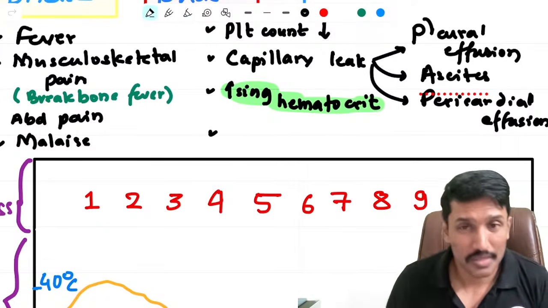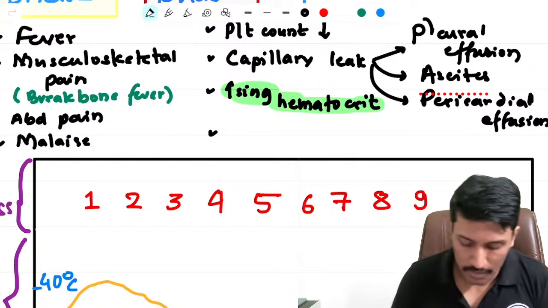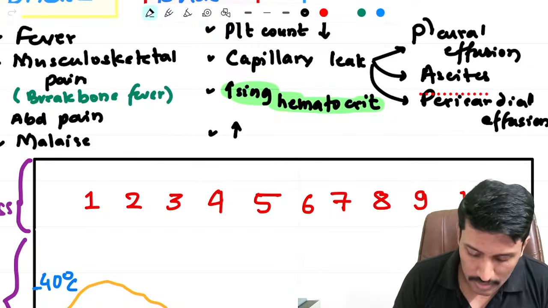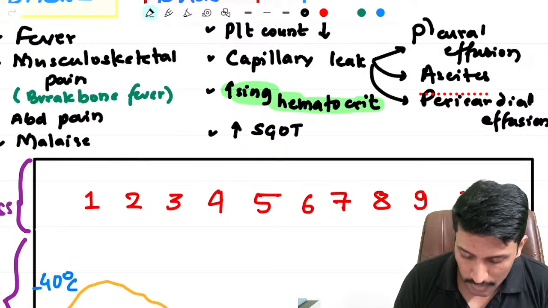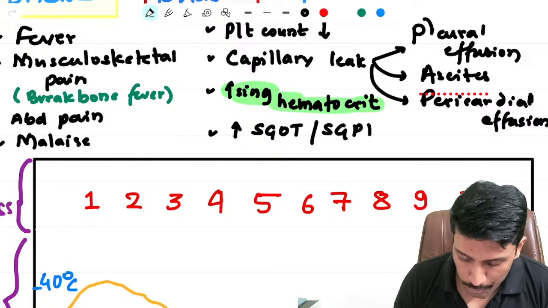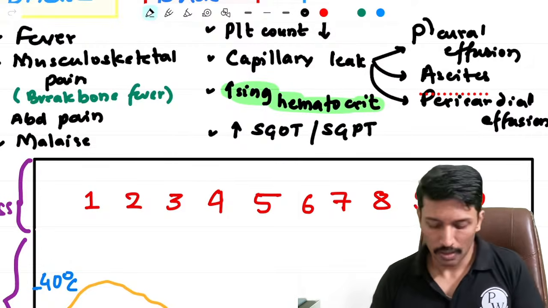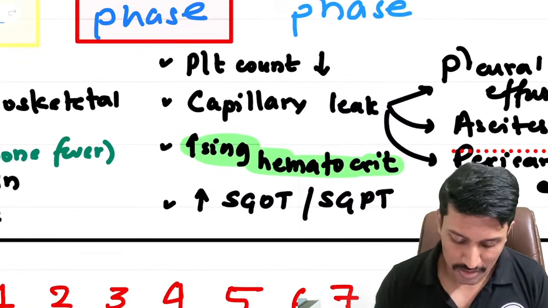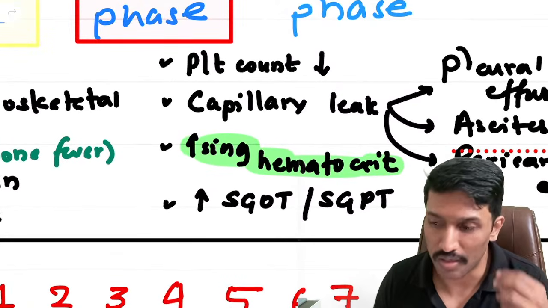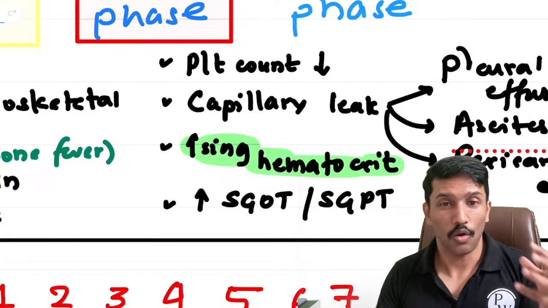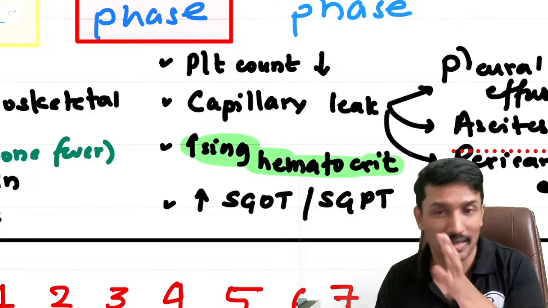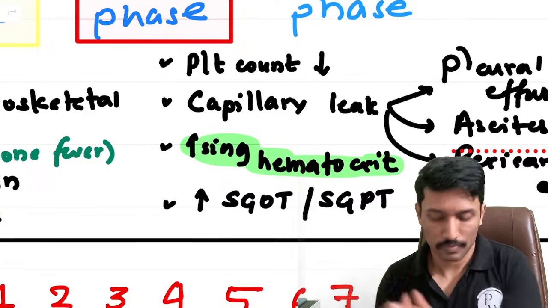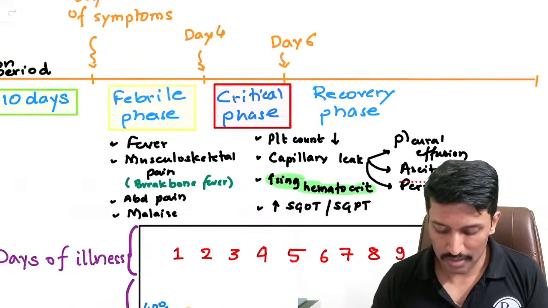Okay, so during this critical phase, you also start noticing that the liver may become a little dysfunctional, so you may have an increase in liver enzymes, that is SGOT and SGPT. Now after this, if during this period the patient does not die, the platelet count does not reach a critically low value and he doesn't bleed and die, or he doesn't get into dengue shock syndrome and die, then recovery starts.